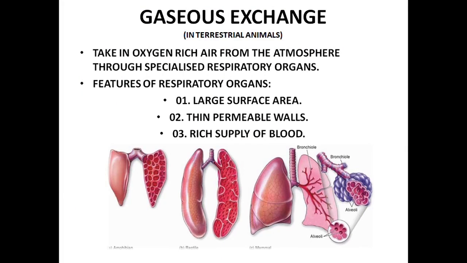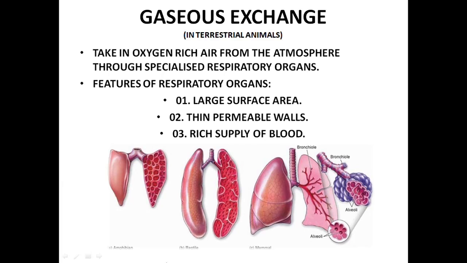They take in oxygen-rich air from the atmosphere through specialized respiratory organs. In terrestrial animals, we have specialized respiratory organs, separate organs just for respiration. I've shown three diagrams here. The first one is of the amphibians, then the reptiles. Amphibians, for example, the frog. Reptiles, for example, try to recall.